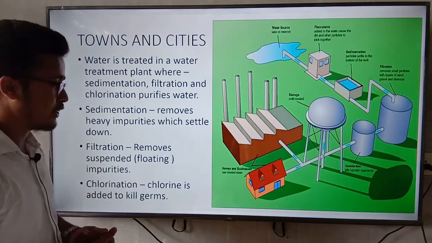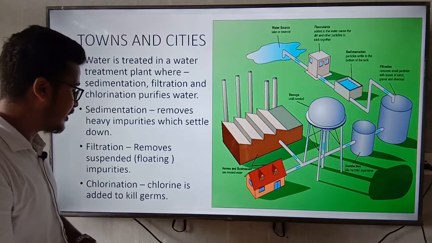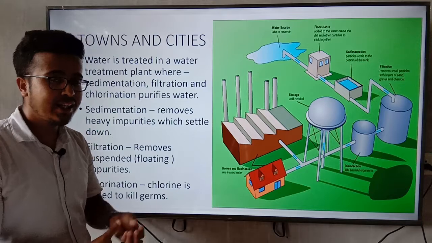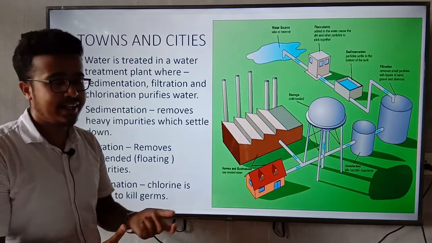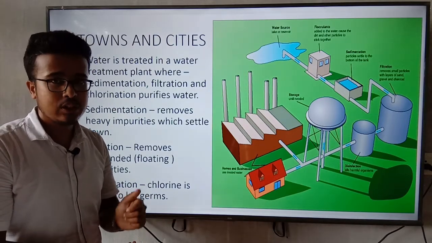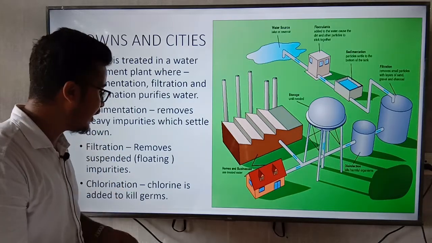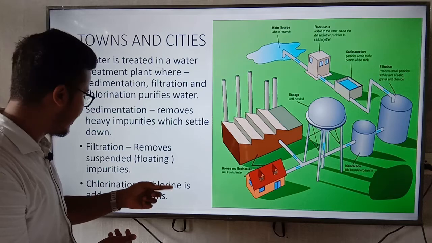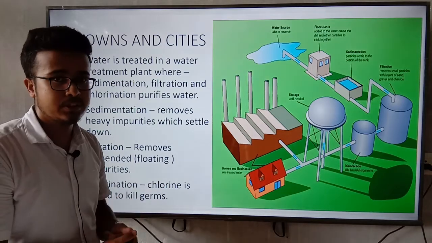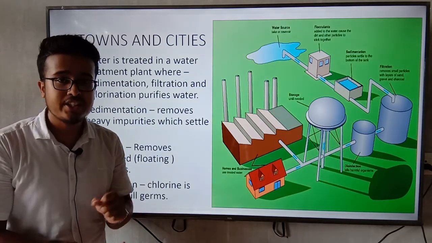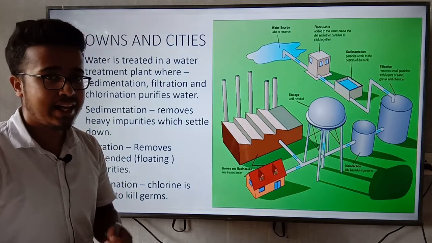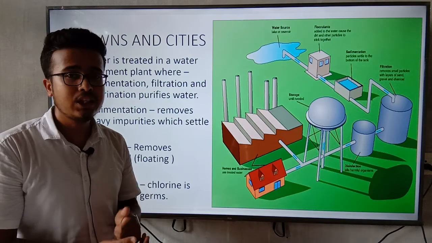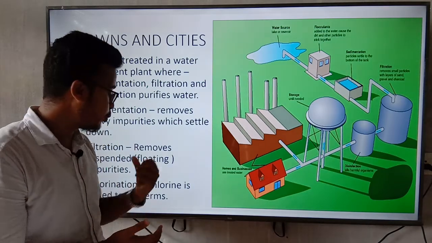And chlorination. Chlorine is a chemical, and a chlorine tablet is added to water to kill the germs present in the water. That process is called chlorination. Here you can see chlorine is added to kill germs. After adding this tablet, called chlorine, it will kill the germs. This process is called chlorination.